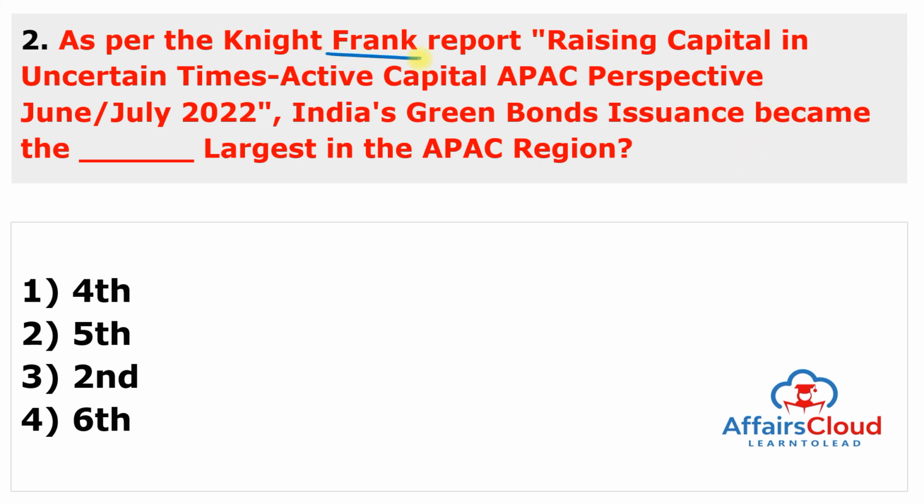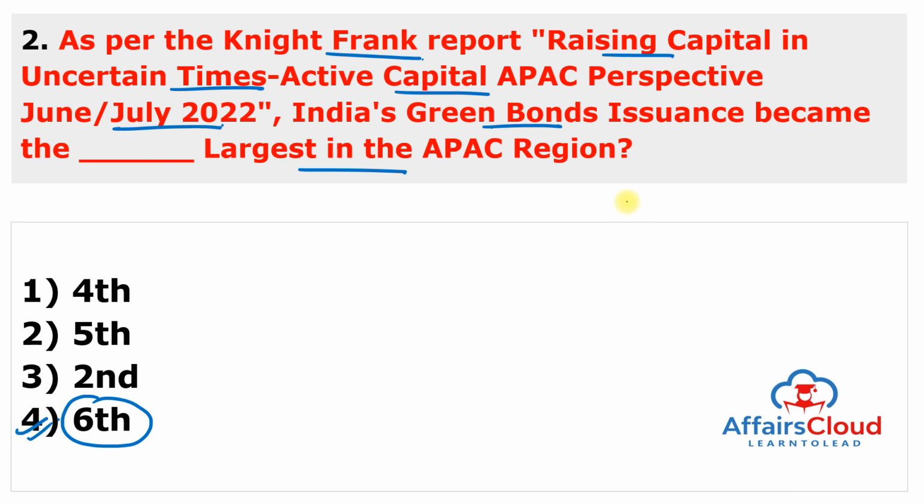As per the Knight Frank report, Raising Capital in the Uncertain Times, Active Capital Asia Pacific Perspective, June-July 2022, India's Green Bonds issuance became the largest in the Asia Pacific region. So this is just a static question, just remember the question the same as in the slide, and India's rank is 6th. So answer of this question is 4.